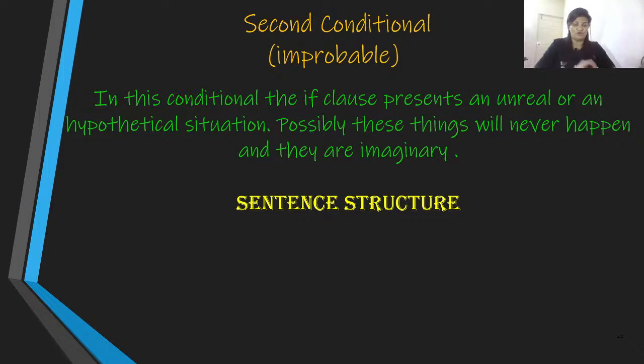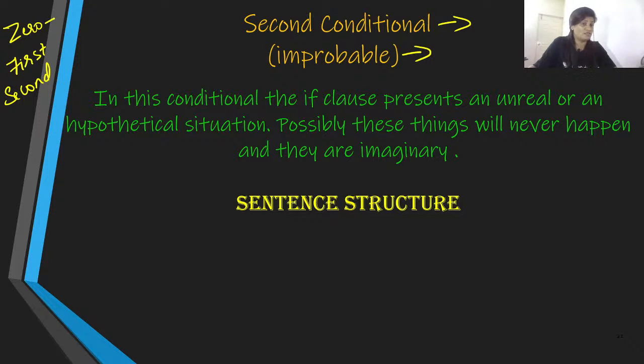Let us now move on to the third one, that is second conditional, which is in fact the third one, but we are going to refer to this as improbable conditional, and this is referred to as second conditional. Remember, the first one is zero, the second one is first, the third one is second.